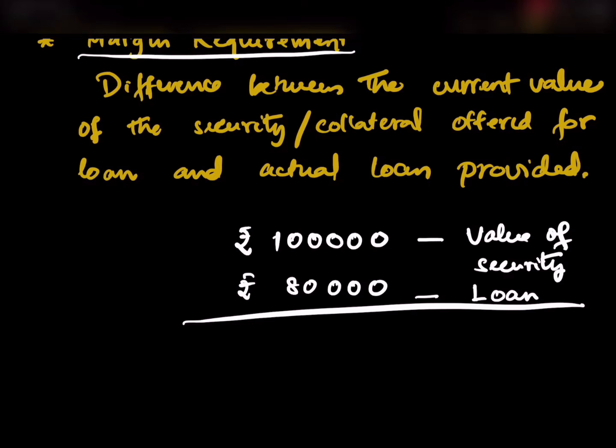So the difference between the two will be 20,000 rupees. So this is the margin requirement.